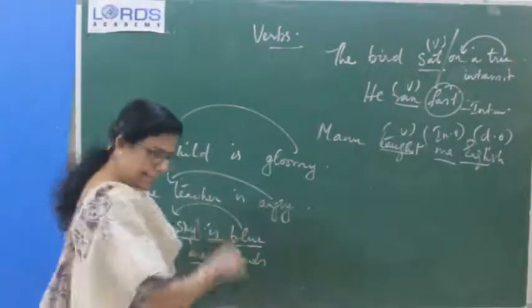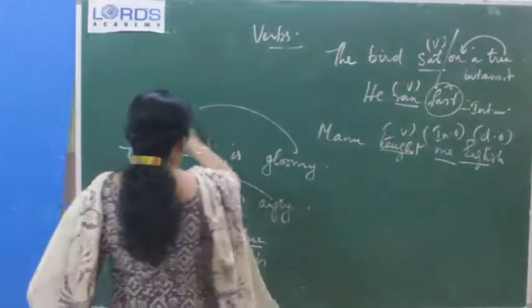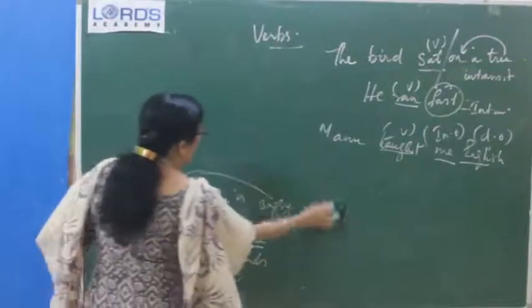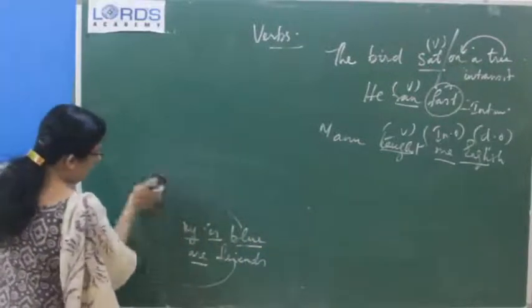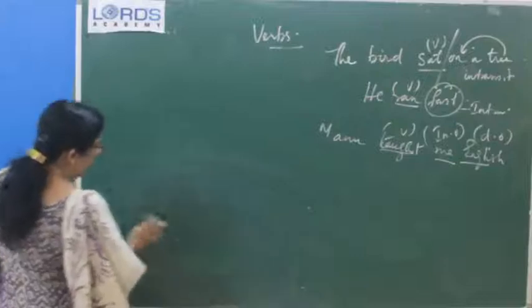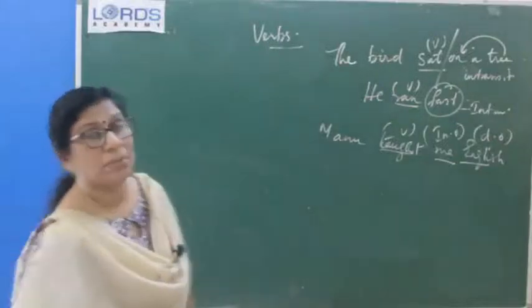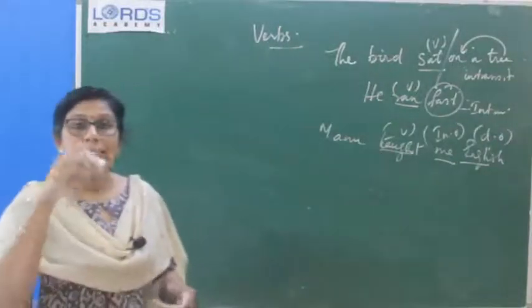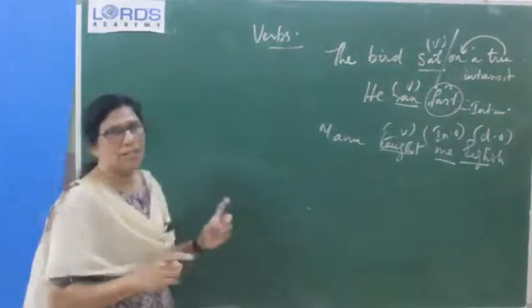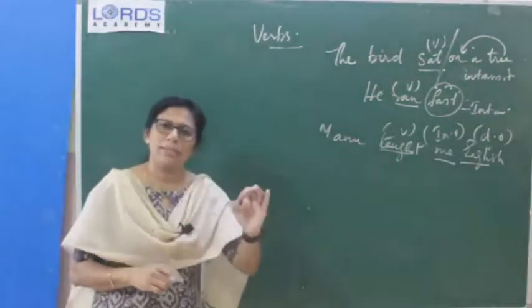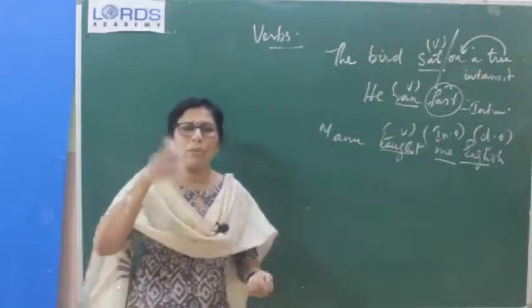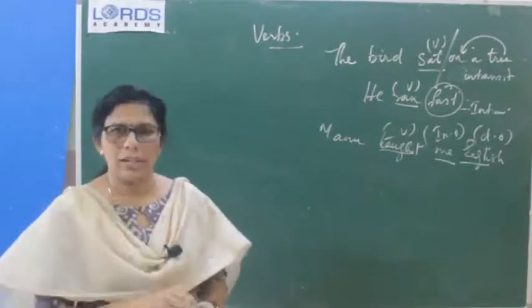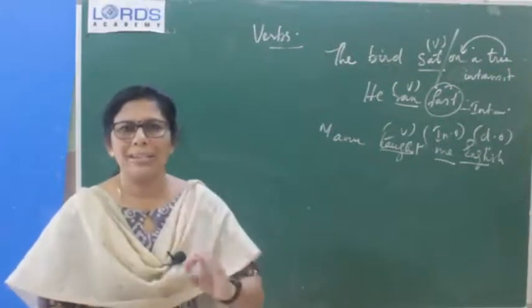Okay, and next thing is that verbs are classified into main verbs and auxiliary verbs. What are main verbs? Main verbs, as I have told you, is and are. When they are used as main verbs, they are called state of being verbs. Same way, he is playing cricket. Playing is a main verb, is a helping verb. Helping verb itself is called auxiliary verbs. Okay, auxiliary verb means helping verbs.